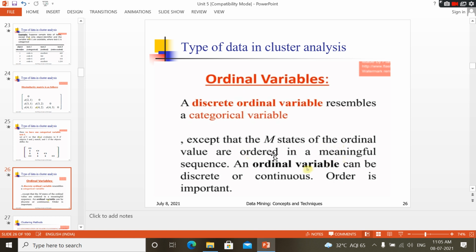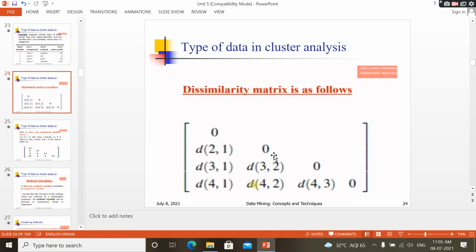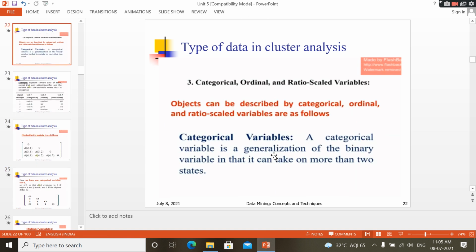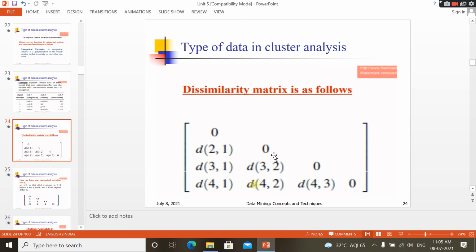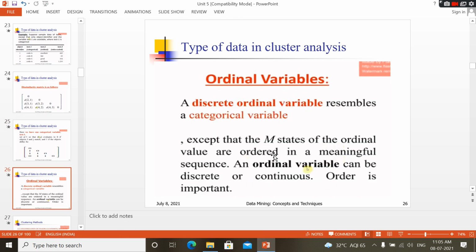A discrete ordinal variable, a continuous ordinal variable, a ratio scaled variable, and first what we have seen, categorical variables. The other interesting thing is that the discrete ordinal variable resembles a categorical variable. For discrete ordinal variables, you are giving names: low salary employee, average salary employee, high salary employee. This looks like a categorical variable.